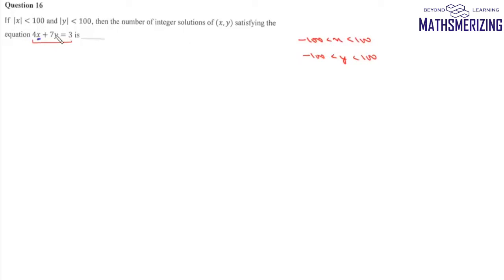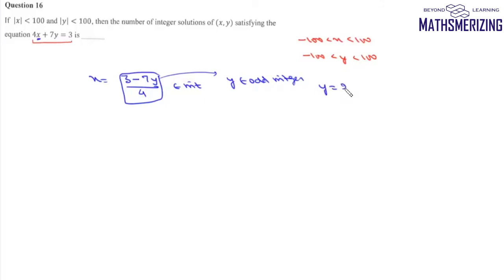Now what we'll do is we can write this x as 3 minus 7y by 4. Now since x is an integer, that means this value must be an integer. This value will be an integer only when the numerator is an even number, and the numerator will be even when 3 minus 7y is even, and 3 minus 7y is even when y is odd. So that means y has to be an odd integer. Suppose y is 2k plus 1. Now we'll take y as 2k plus 1.